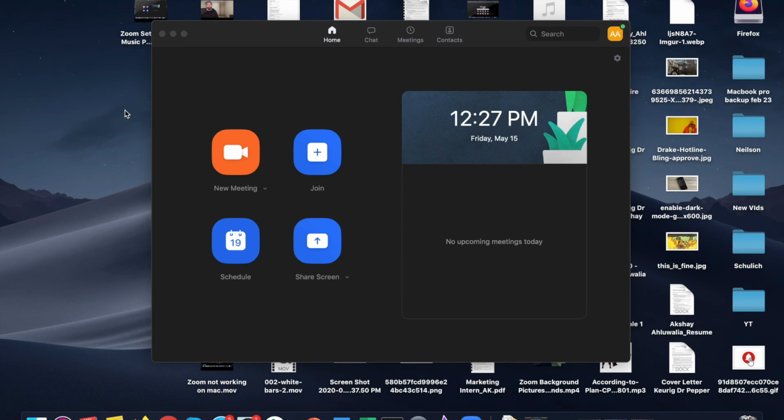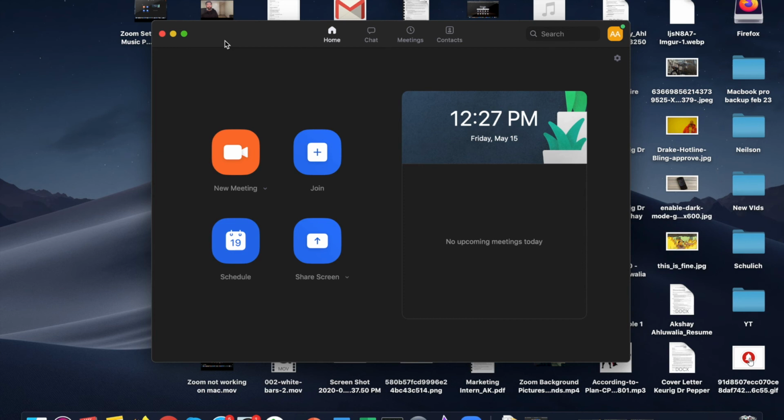So let's jump straight into it now. I would recommend all of you downloading the Zoom software on your personal device, as it allows for a greater control on the Zoom settings and all the Zoom meetings that you have or wish to have in the future. You can download the application by going onto the Zoom's website and clicking on the download button.